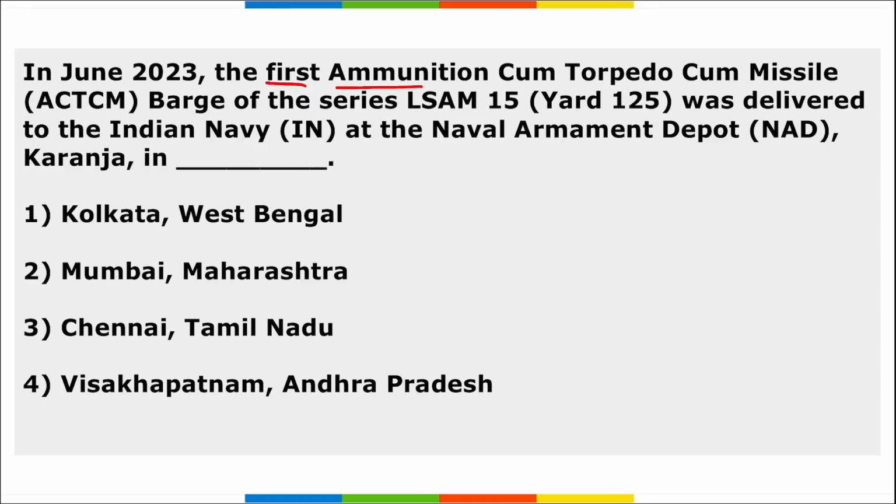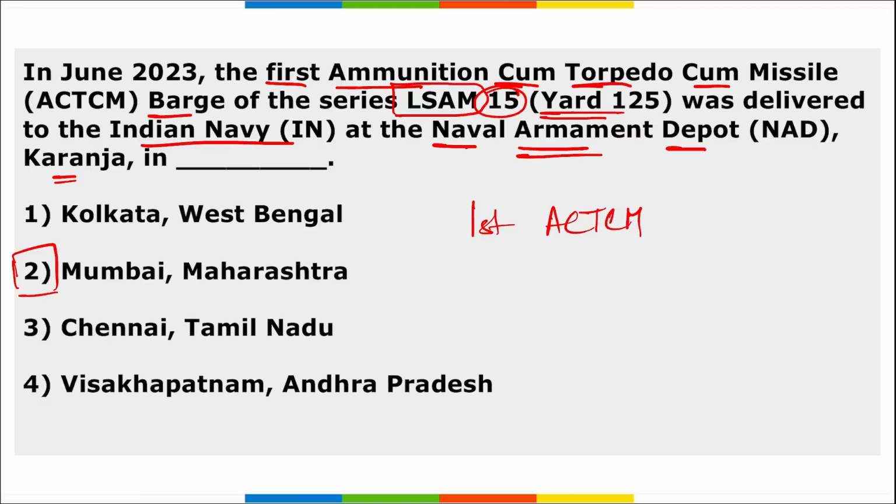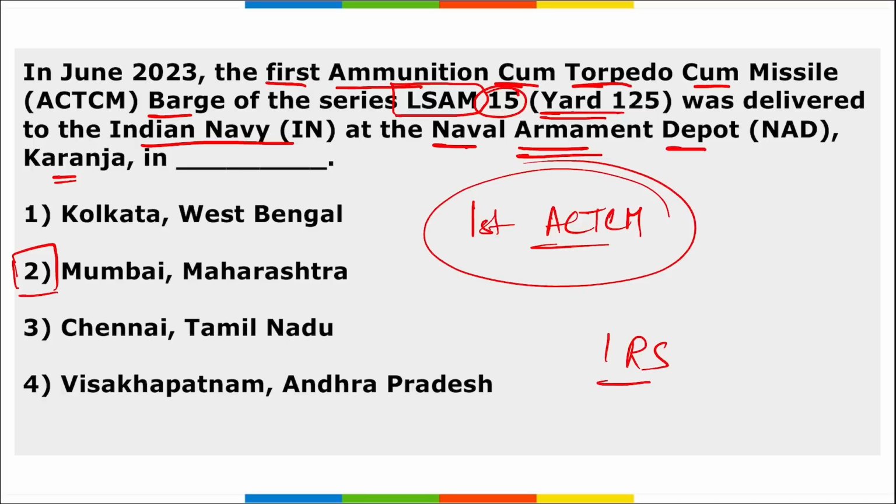Next, the first ammunition cum torpedo cum missile barge of the series LSAM 15, that is Yard 15, was delivered to the Indian Navy at the Naval Armament Depot, Karanja, in Mumbai, Maharashtra, right? And it is the first ammunition cum torpedo cum missile barge of the series LSAM 15, that is Yard 15. The barge was built under the classification rules of the Indian Register of Shipping with a service life of 30 years.